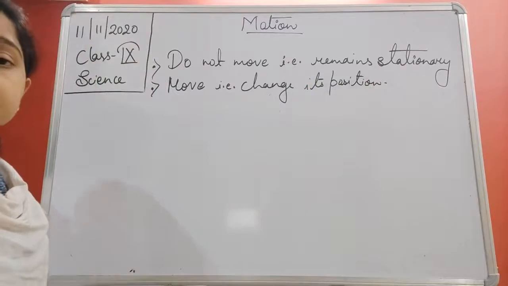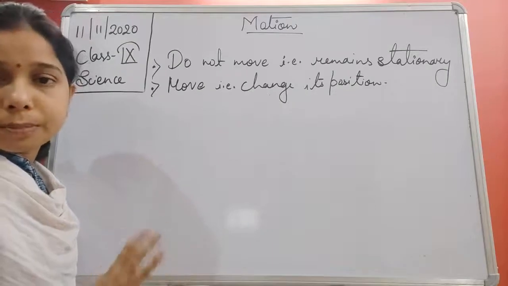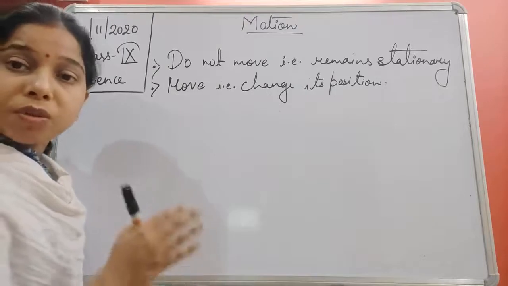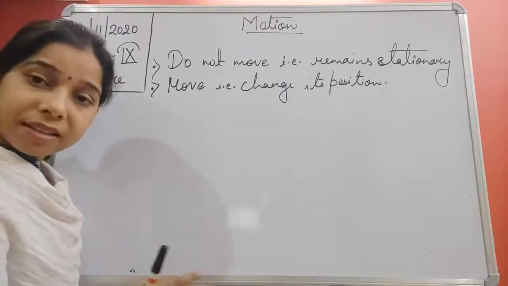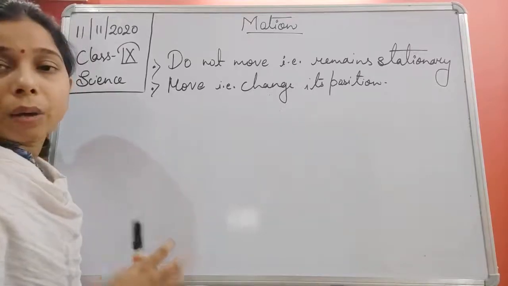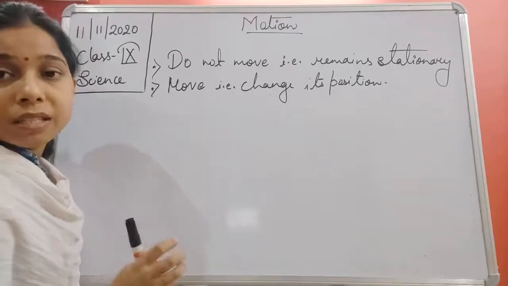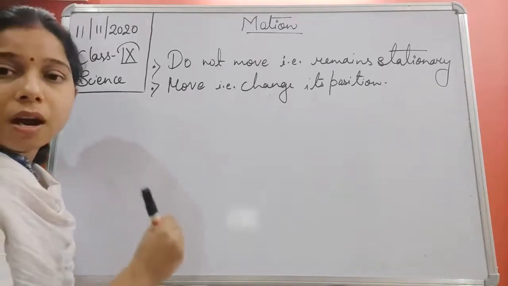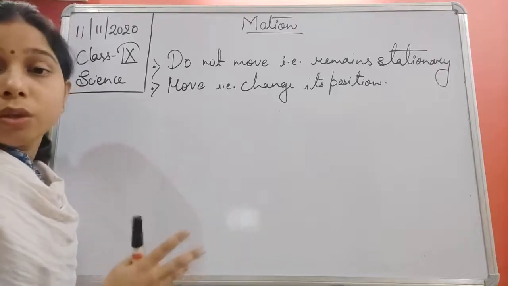You have seen, students, that if you talk about a tree, it does not change its position or its place. It is an object which remains fixed at its place. But if you talk about animals, they used to locomote. Locomote means they move from one place to another place. Not only living organisms, students, but also non-living things.